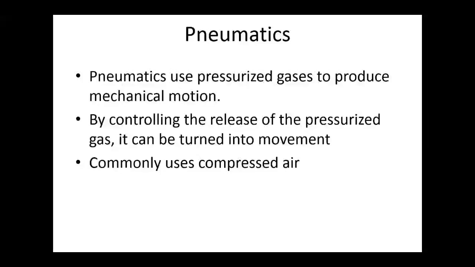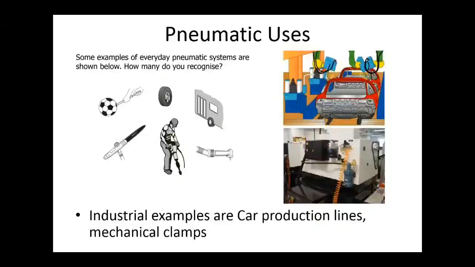Pneumatics use pressurized gases to produce mechanical motion, by controlling the release of pressurized gas. Some examples of everyday pneumatic systems are shown below. Industrial examples are car production lines, mechanical clamps.